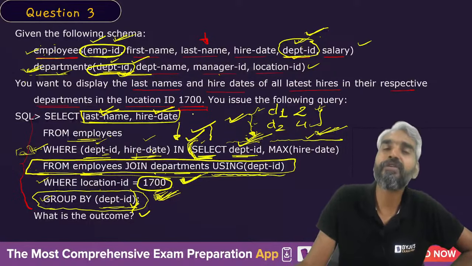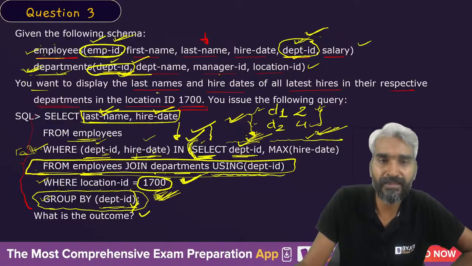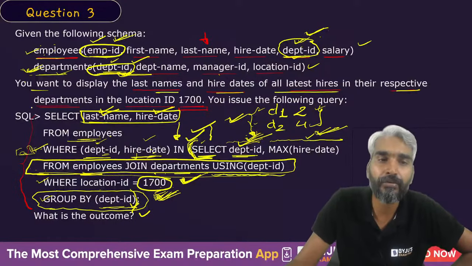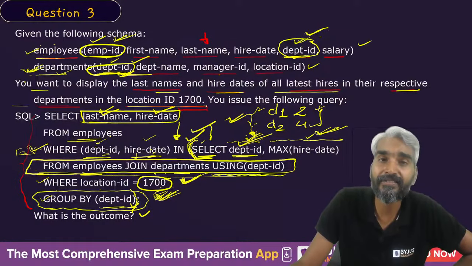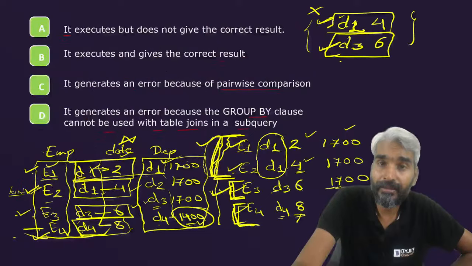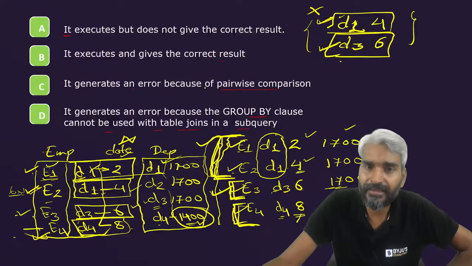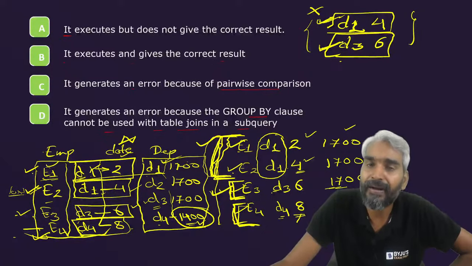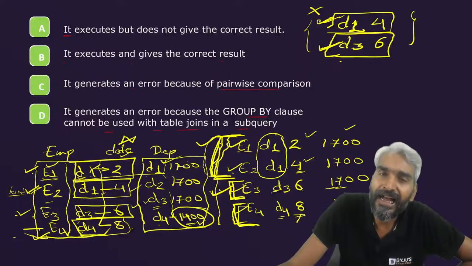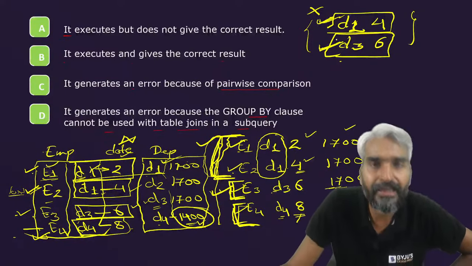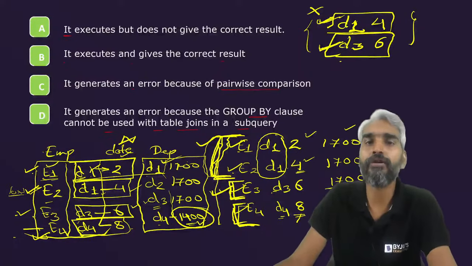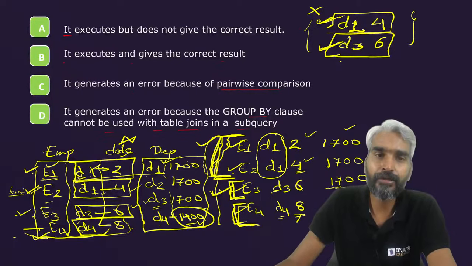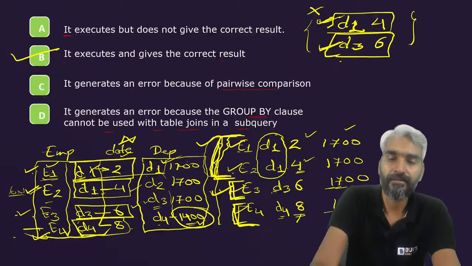So this query is working fine if you want to display the last name and hire date of the latest hire in the respective departments at location ID 1700. As the result of the inner query, you will only get the department IDs which are at location 1700, so you don't need to worry about anything else. Yes, it executes and gives the correct result.